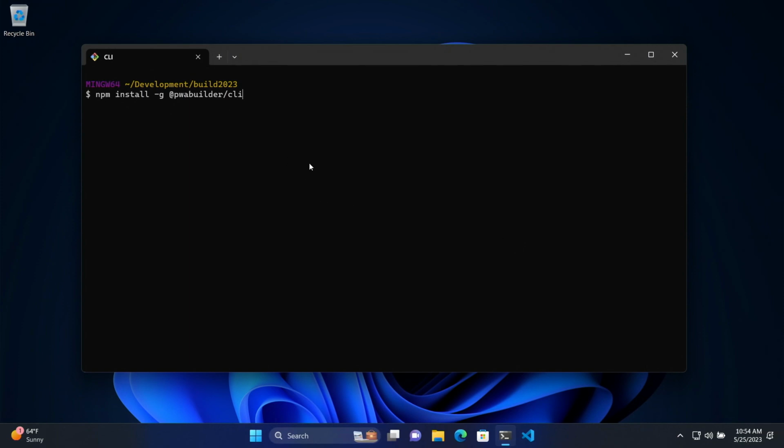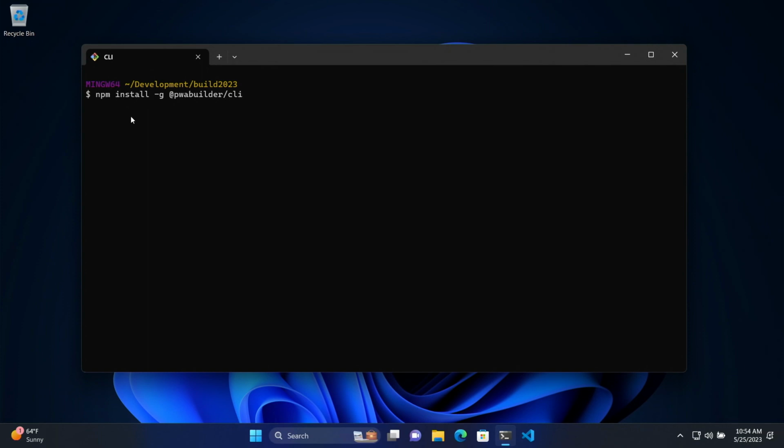So here on my laptop, I'm in the folder directory that I wanted to be in, called Build 2023, under my development folder. One of the first ways that you can install some quick tooling onto your computer in order to start building PWAs is you can just do npm install globally @pwabuilder/cli. This is a brand new preview CLI tool that you can try out today. If you have any feedback, please let us know. You can tweet at PWABuilder's public Twitter, or you can tweet at MSDev, Windows Dev, what have you.